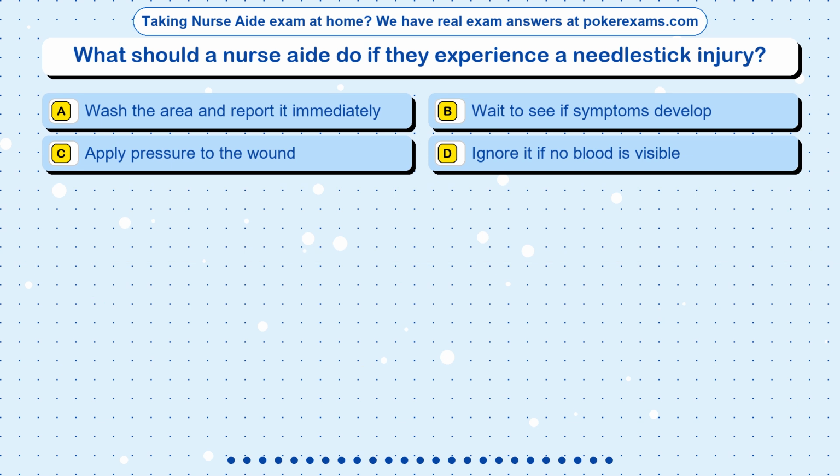Question 21. What should a nurse aide do if they experience a needle stick injury? Option A. Wash the area and report it immediately. Option B. Wait to see if symptoms develop. Option C. Apply pressure to the wound. Option D. Ignore it if no blood is visible.